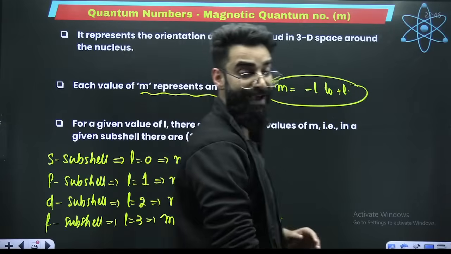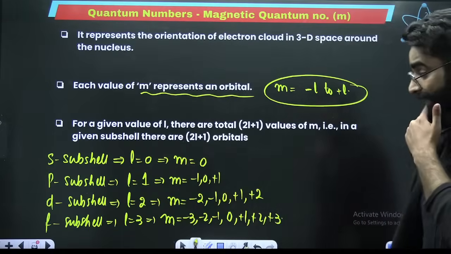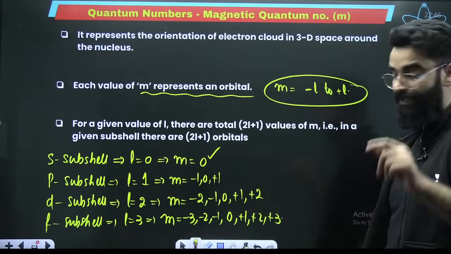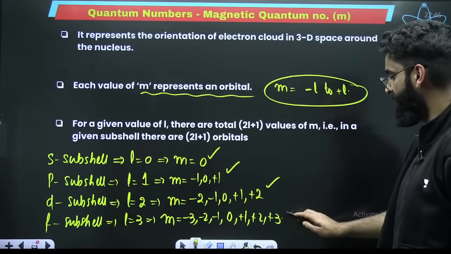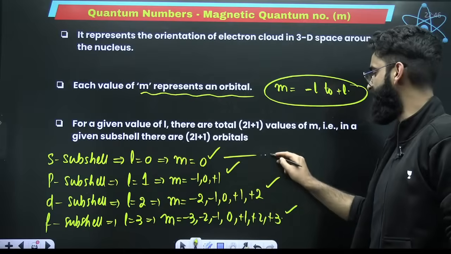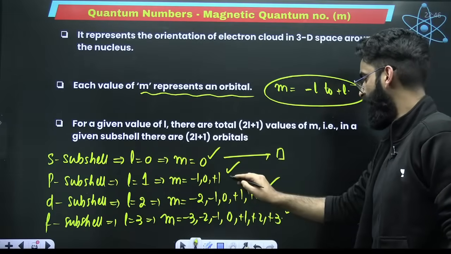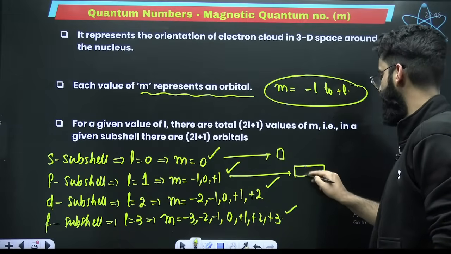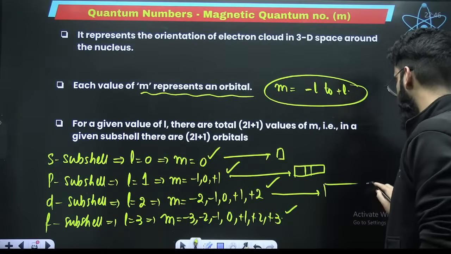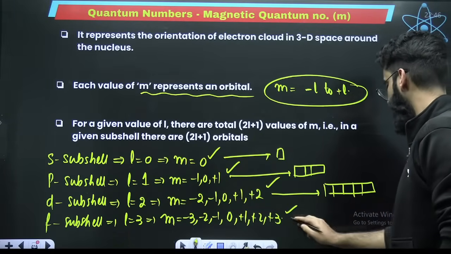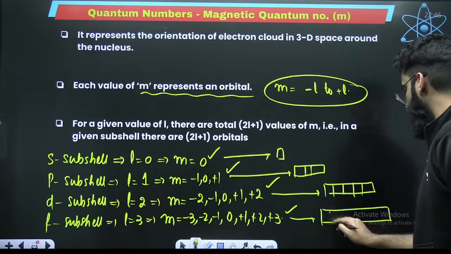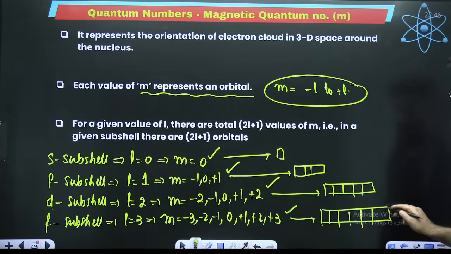I told you every value of M represents an orbital. So how many values of M do we have? Here we have got 1, here 3 values, here 5 values, here 7 values. So in your S subshell, there is only 1 orbital. In your P subshell, there are 3 orbitals, which I represent with these squares. In your D subshell, there are 1, 2, 3, 4, 5. In your F subshell, there are 7 orbitals: 1, 2, 3, 4, 5, 6, and 7.